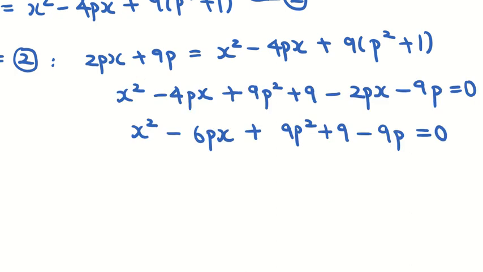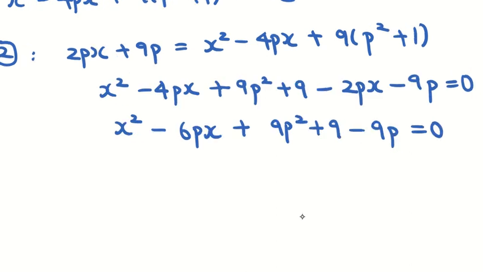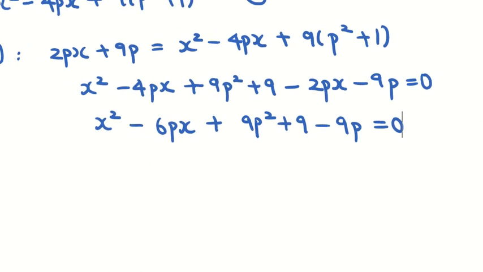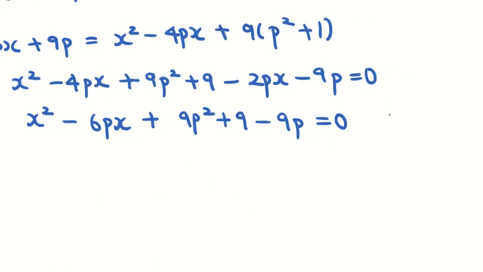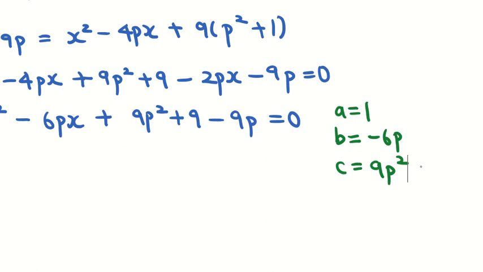Okay, do you get the same answer as me? I actually got the final step here, where I've written it in ax squared plus bx plus c. I hope you're able to tell me what is my a, what is my b, what is my c. Notice that my a is 1, b is negative 6p, and c is actually all my constants, 9p squared plus 9 minus 9p.